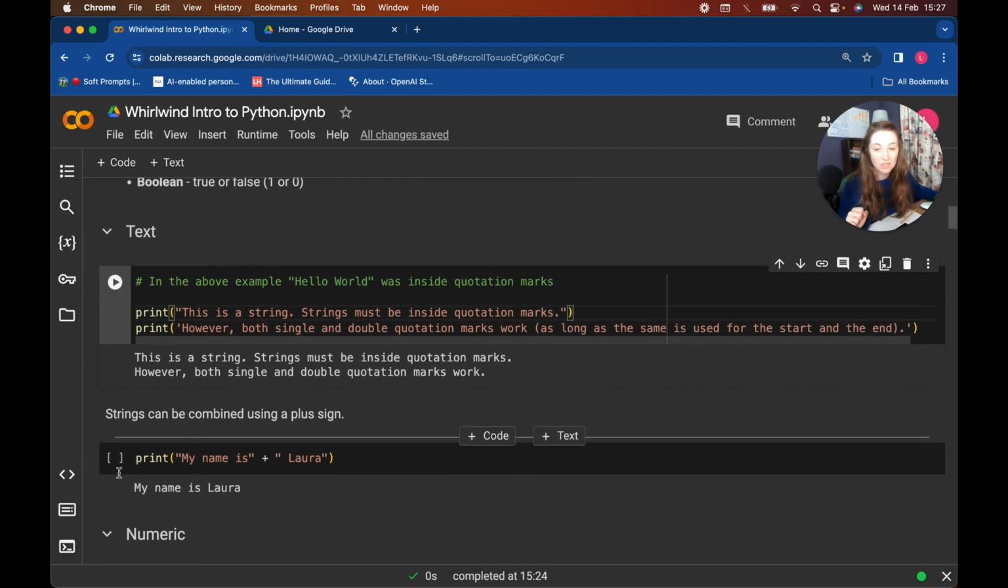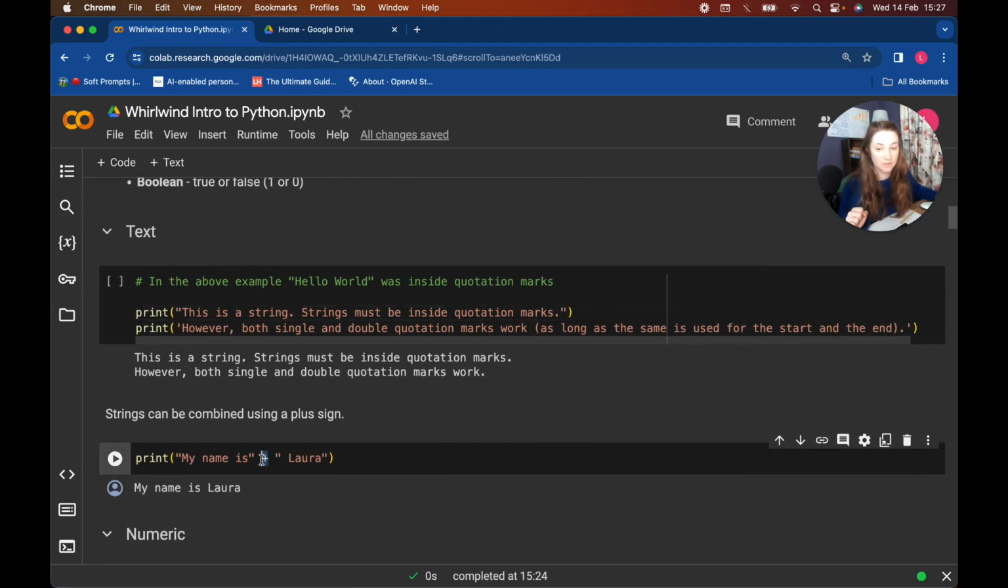We can add strings together using this plus. So my name is Laura. If I run this, it'll print out my name is and Laura. Notice I added a little space here. If I didn't add the space, they'd just be smooshed together like this, which isn't very good to read. And yeah, if I click on the cell also, you can hit Command or Control and Z and it'll go back to where it was before, just like undo is normally.